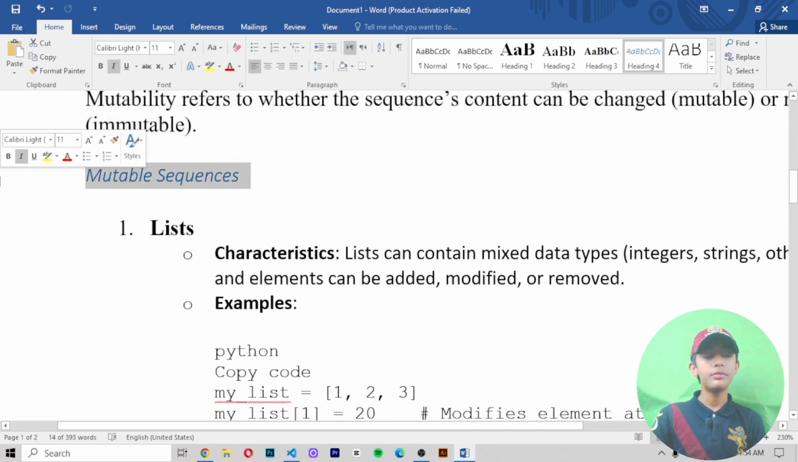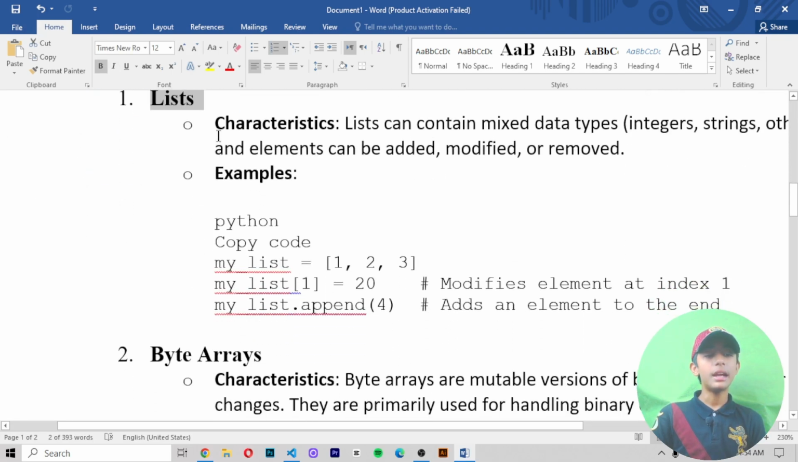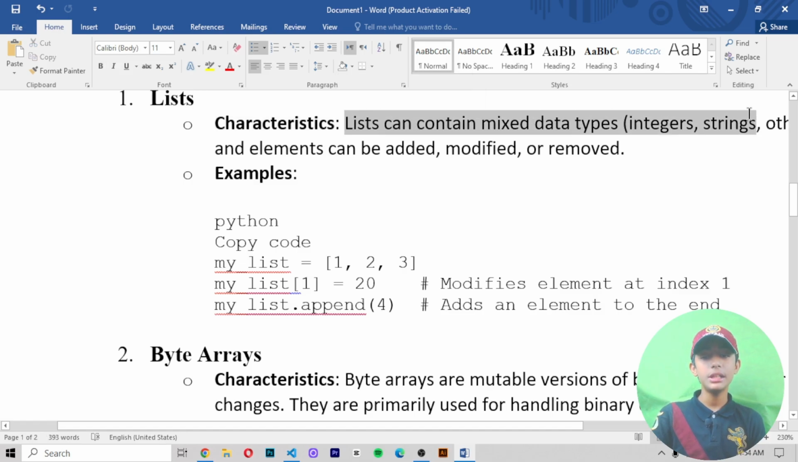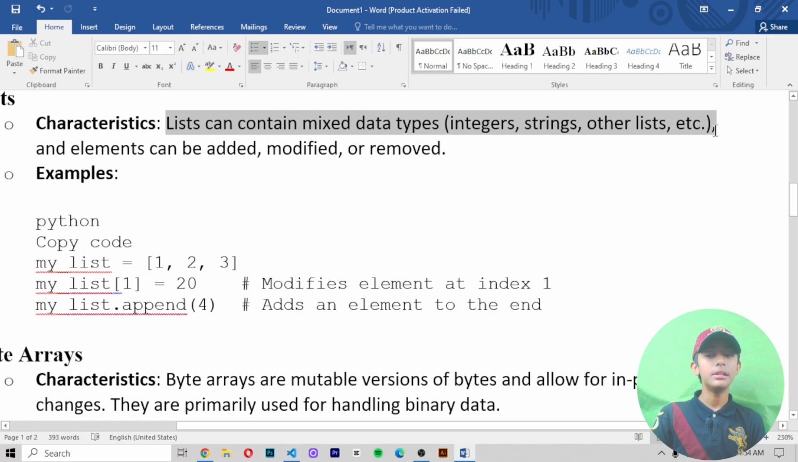Mutable sequences. First, list. Its characteristics: a list can contain mixed data types, integers, strings, and other lists, etc. Its elements can be edited, modified, or removed. For example, this is one example here.